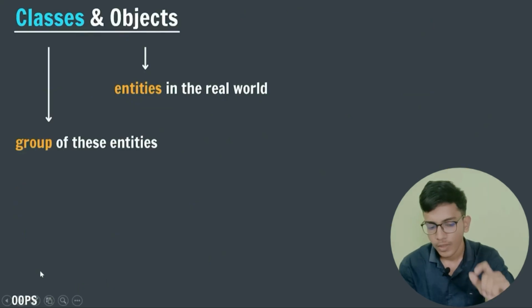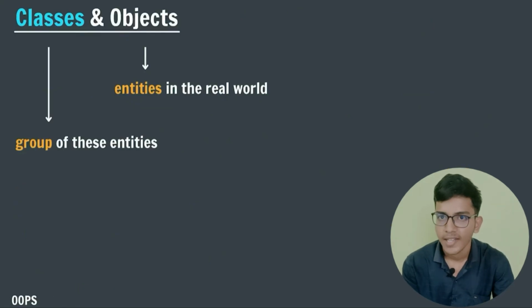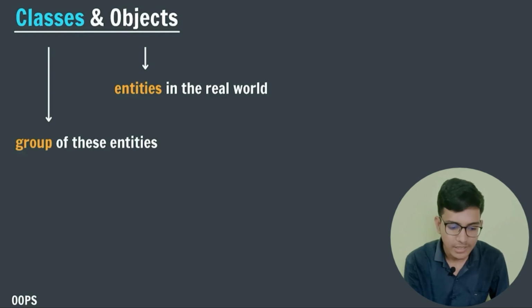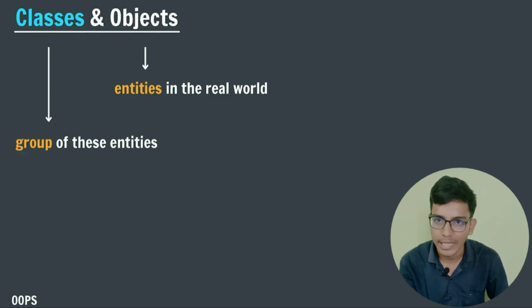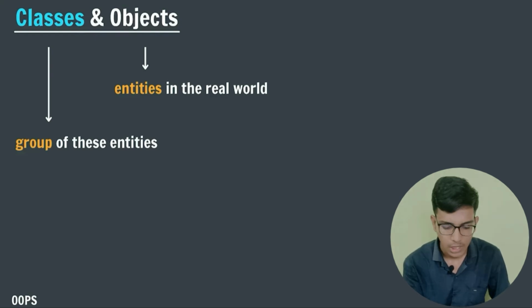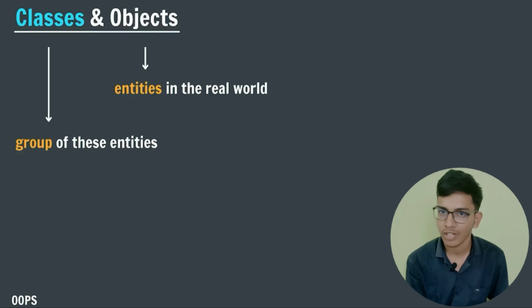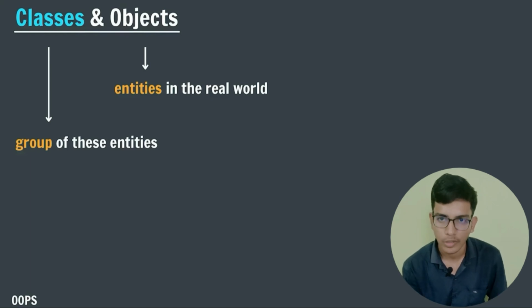So let us take a scenario where we have found a way that just by writing code we can create an object. Suppose I want to build a car. I am taking an example to explain the meaning of classes and objects. Let us consider that we have found a way to create a real world object by just writing the code for it.